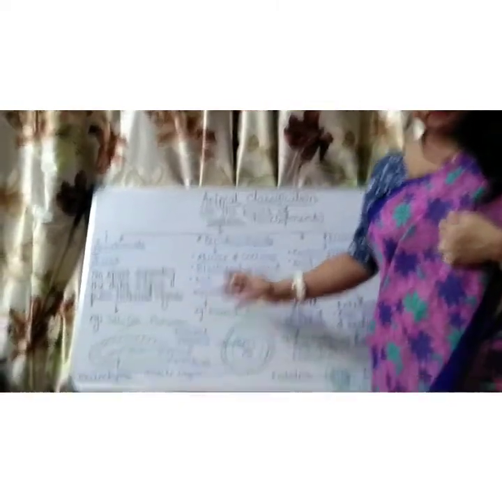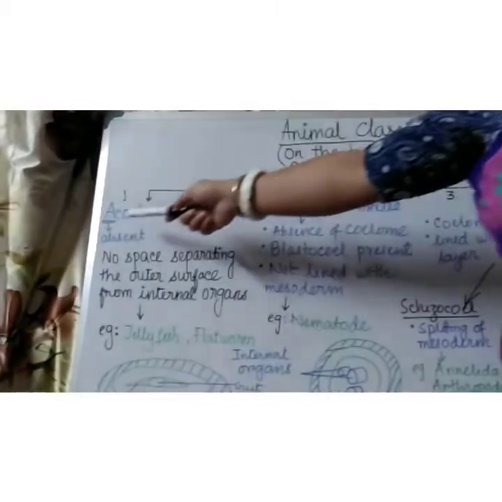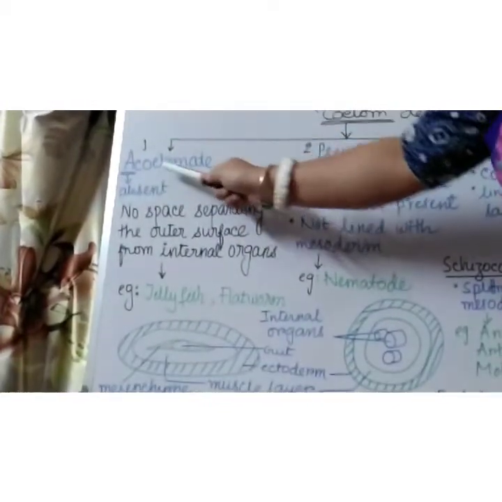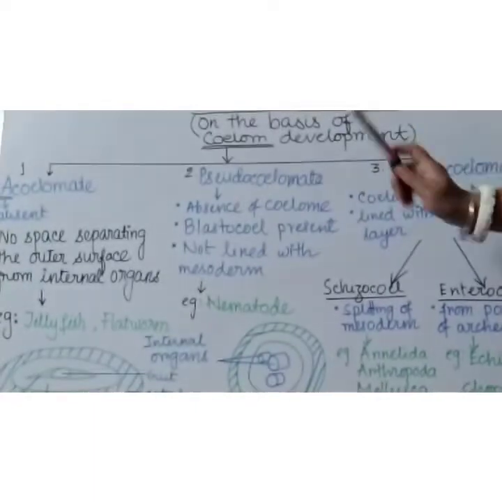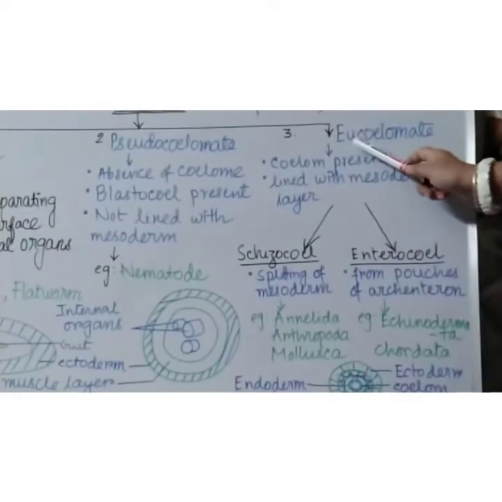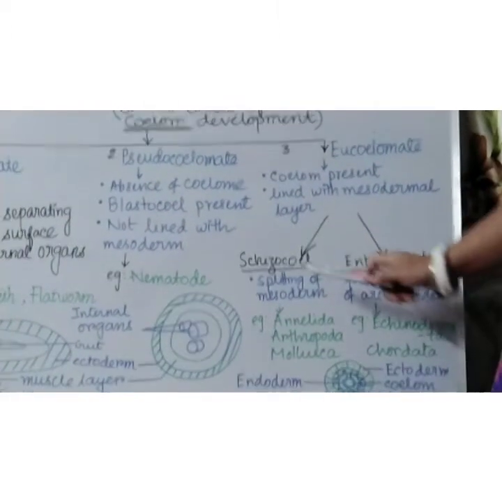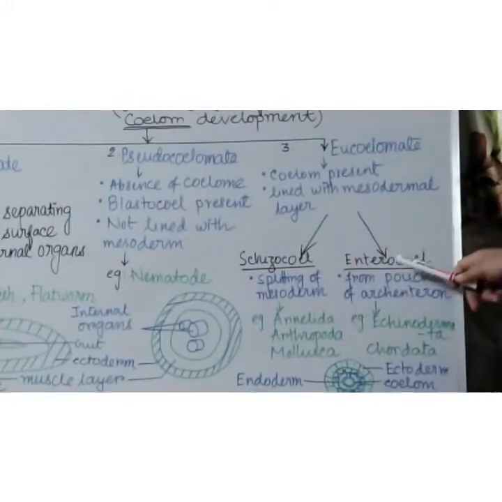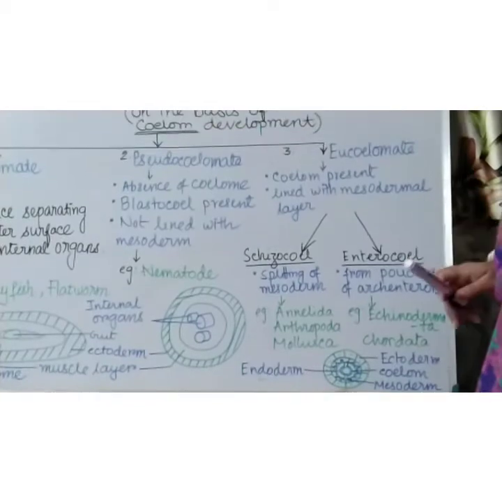Now look at the board. Acoelomata, the first group. A means absent, absence of coelom. Next is pseudocoelomate. Pseudo means false, false coelom. Next is eucoelomata. Eu means true, coelom is present. Eucoelomata is again divided into two groups. One is schizocoelom, second is enterocoelom. Okay, now come to this one.